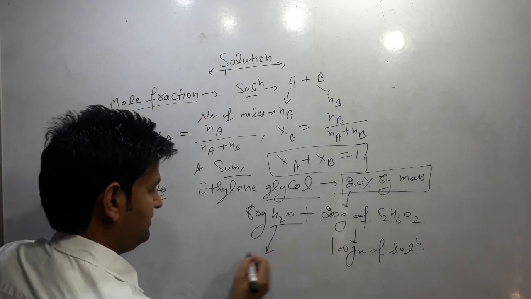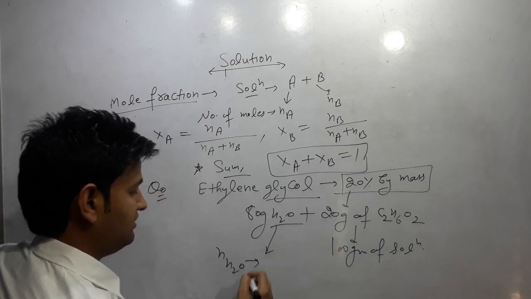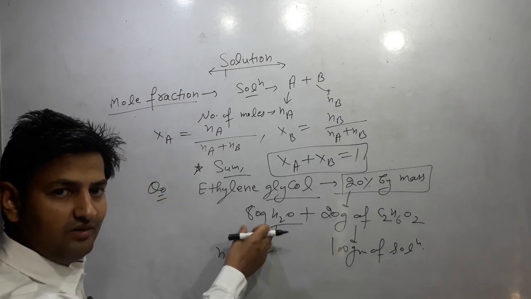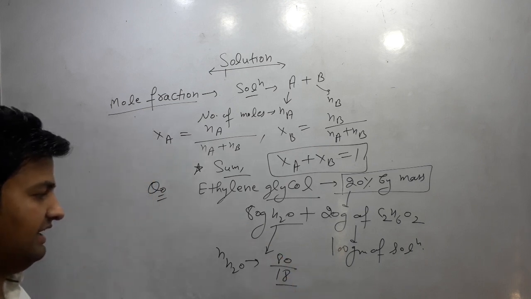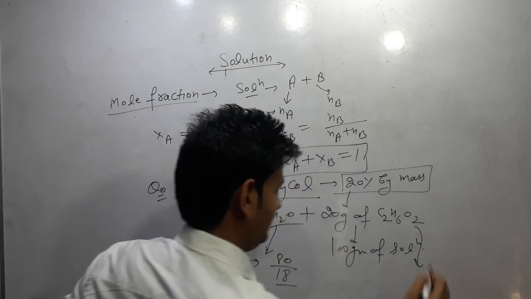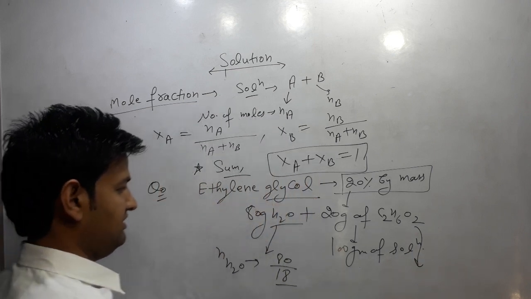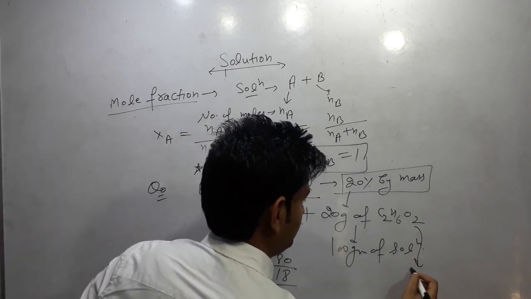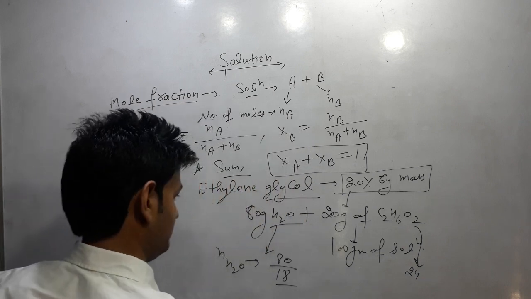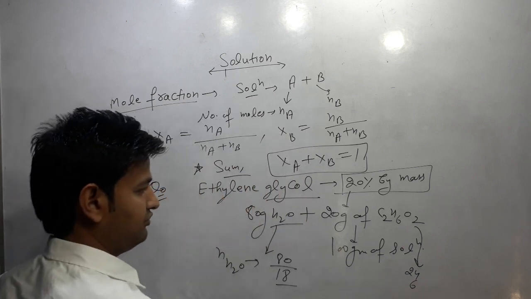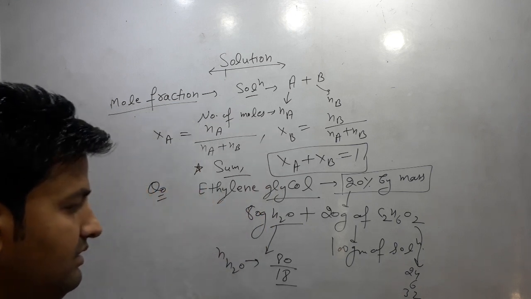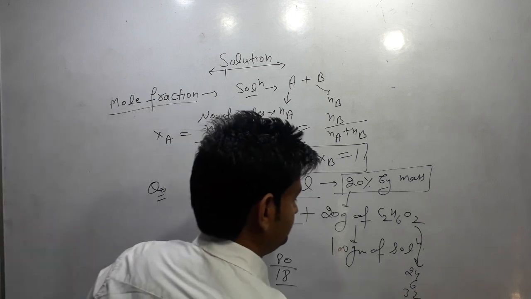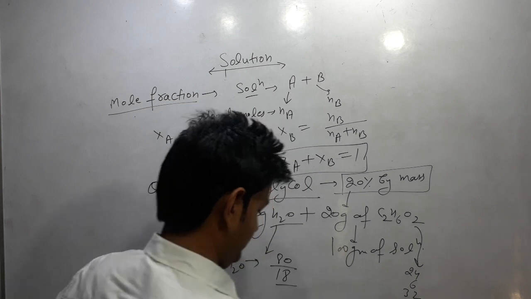80 gram of water, then number of moles of water, we can calculate as mass by molar mass. So it is 80 by molar mass of water, which is 18. And in case of ethylene glycol, the molar mass comes out to be carbon 24, hydrogen 6, and for oxygen that is 32. So it comes out to be 62.